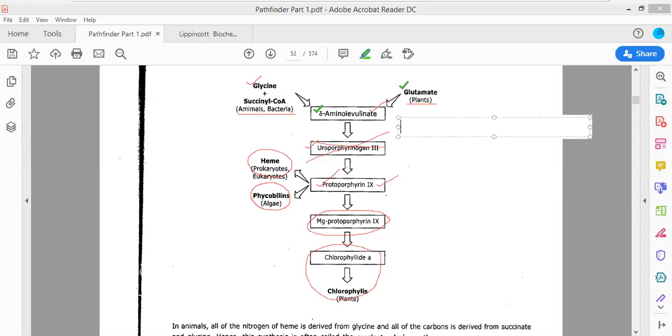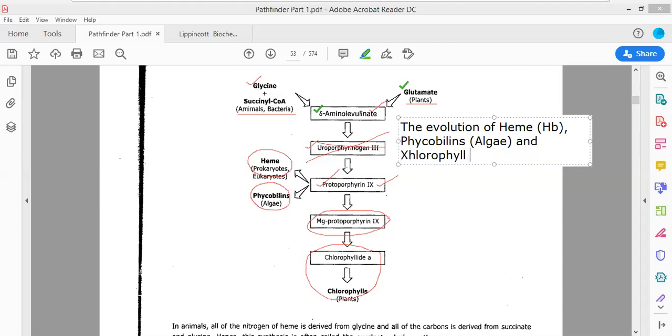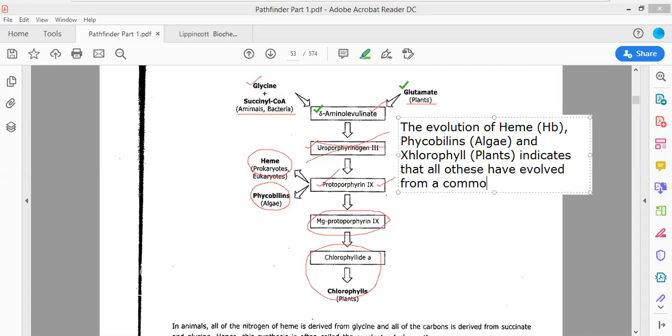I am writing it out here. The evolution of heme in hemoglobin, phycobilins in algae, and chlorophyll in case of plants indicates that all of these evolved from a common ancestor.